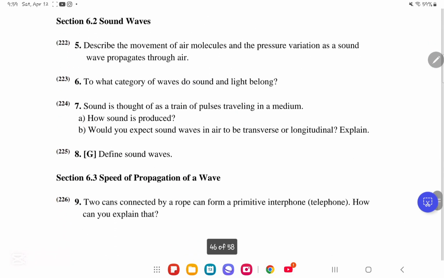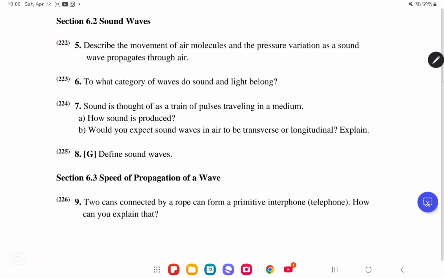We move on to CQD number 5. It says describe the movement of air molecules and the pressure variation as a sound wave propagates through the air. As a sound wave propagates through the air, it compresses the air molecules, which relax as the wave advances. Regions of compression and rarefaction are formed, where pressure is maximum in compression regions and minimum in rarefaction regions.